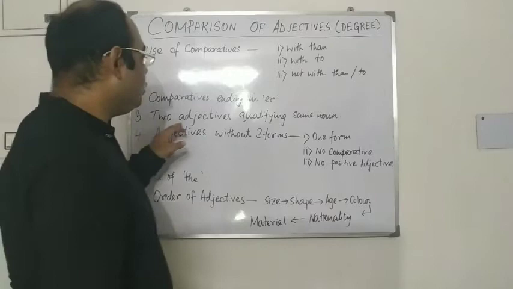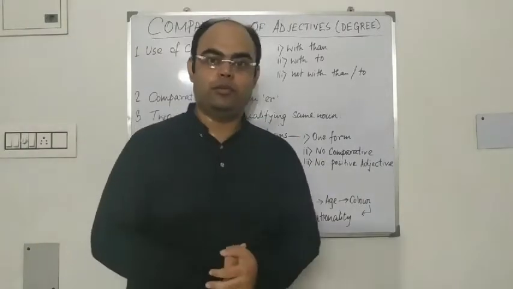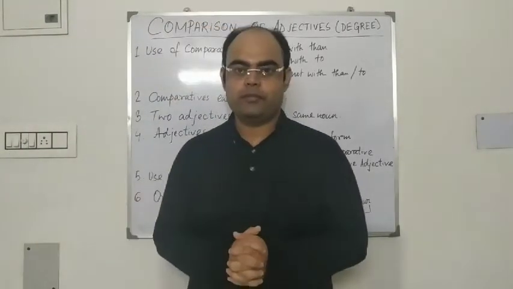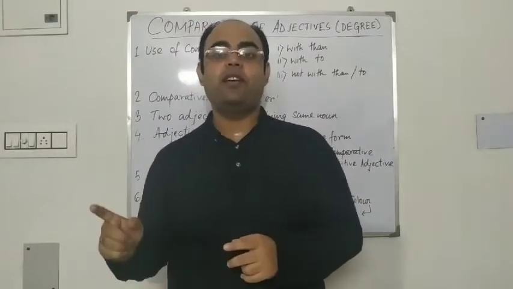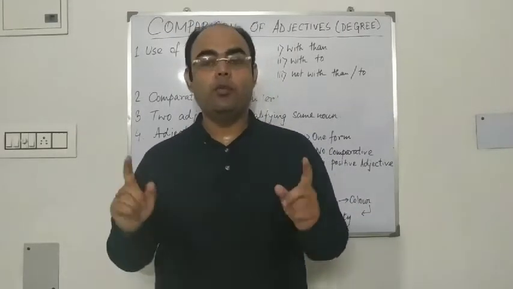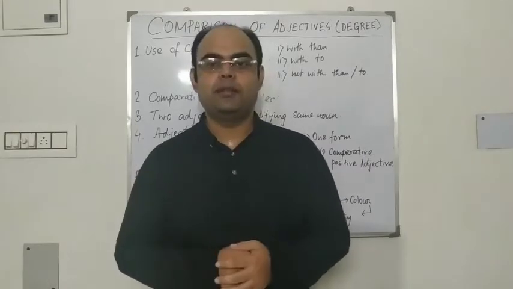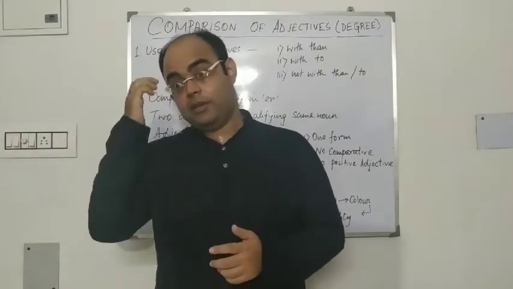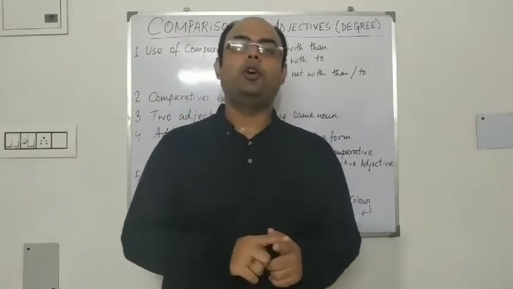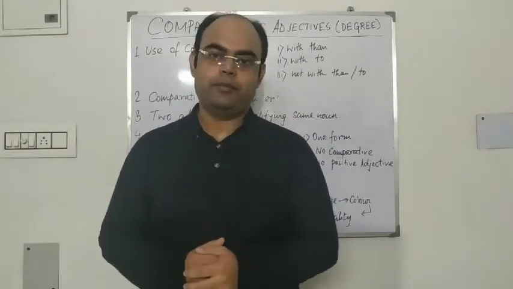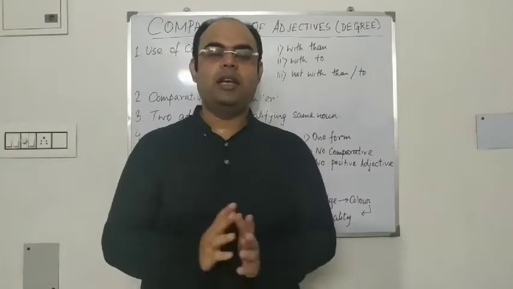Third one, two adjectives qualifying the same noun. If there are two adjectives and both qualify the same noun, then both of them will be in the same degree. Let me give you an example. He is a tall and a bright boy.